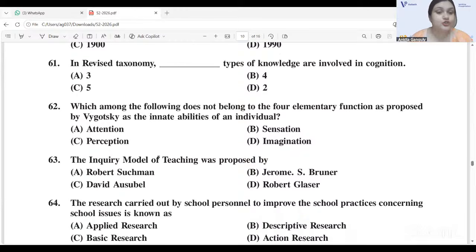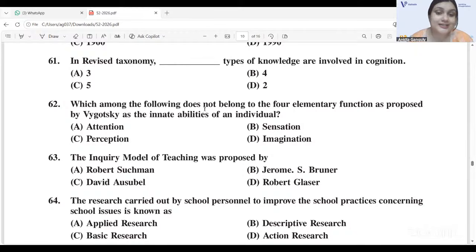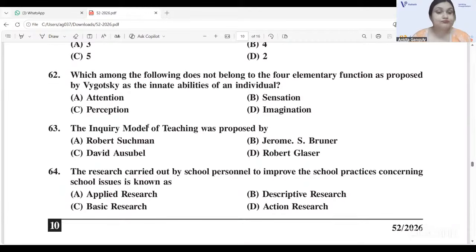Which among the following does not belong to the 4 elementary functions as proposed by Vygotsky as the innate abilities of an individual? 62, D. Imagination is not there. 63.